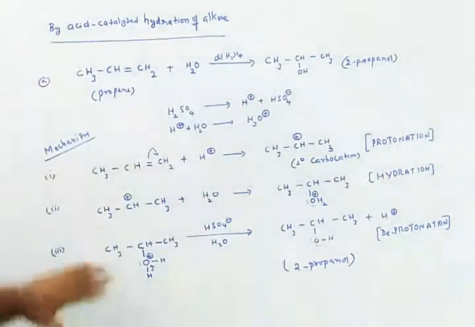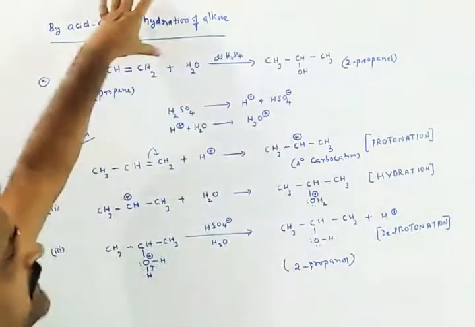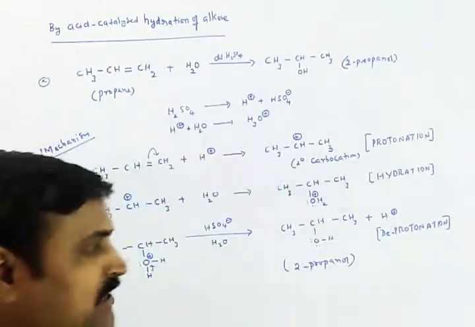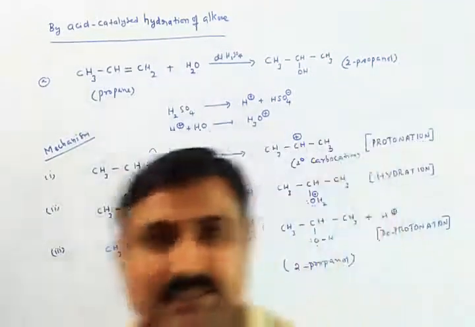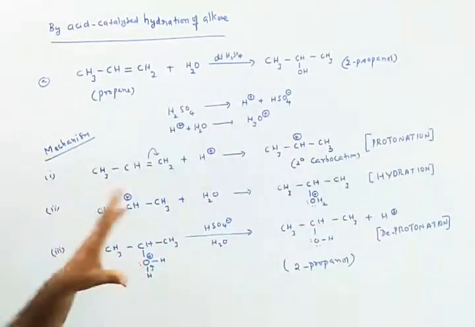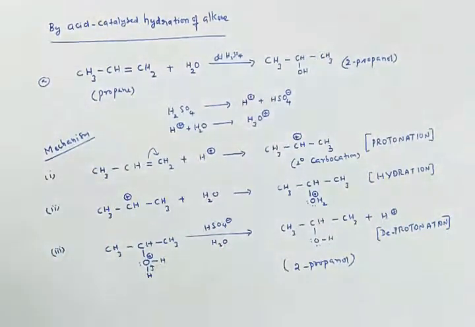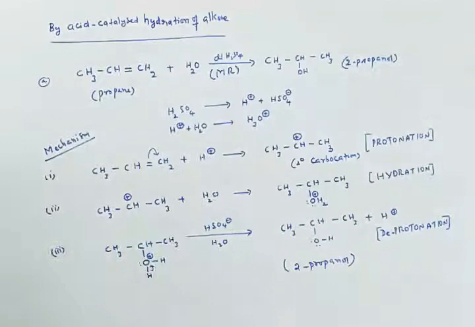So in this way we can understand the formation of secondary alcohol by this mechanism called acid catalyzed hydration of alkene. In practical purposes and synthetic industrial methods, the preparation of secondary alcohols and tertiary alcohols is suggested by this mechanism, in these steps. Why? Because this follows the Markovnikov rule.